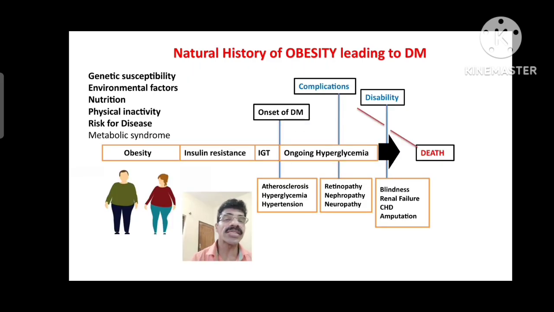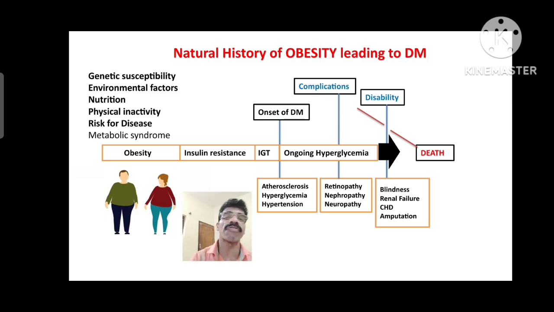So let us see one example: the natural history of disease, obesity leading to diabetes mellitus. It has two stages, that is the pre-pathogenesis stage and the pathogenesis phase. In the pre-pathogenesis phase, there are many factors. Genetic susceptibility: if both parents are suffering from diabetes, there would be a 99.9% chance for the children. If one parent, it is 50%, and one close relative, that is a 25% chance. That is genetic susceptibility for a person.